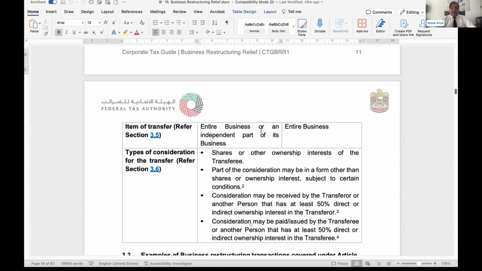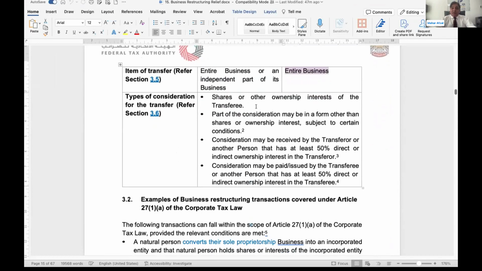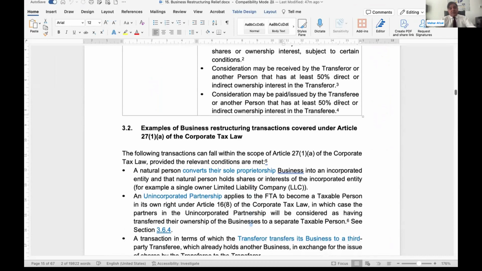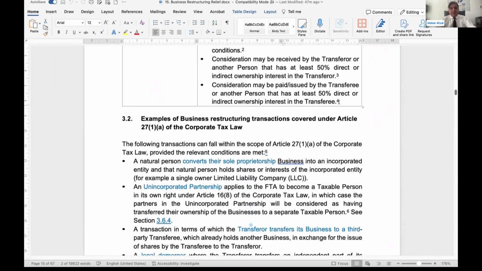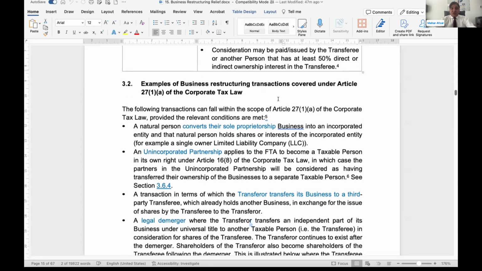Okay, then you can see here, entire business is being transferred or an independent part of the business is being transferred. Share or ownership interest is the same for both cases. Part of the consideration may be in the form of cash or any other equitable interest. We have already discussed that consideration can be received by a transferee or any other person who is holding at least 50% share of the transferor and transferee. Consideration paid, payee and transfer we have already discussed.